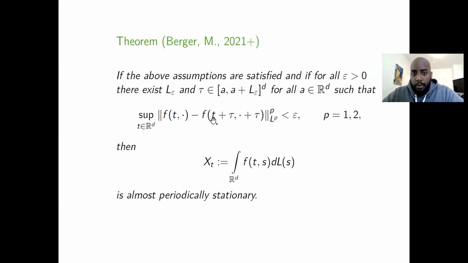So you see the almost periodicity of this X_t depends on the L1 and L2 norm. So here comes the almost periodic function assumption. If we have this, then X_t is almost periodically stationary.